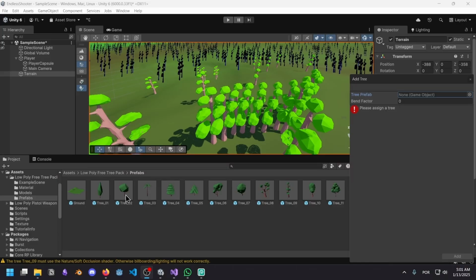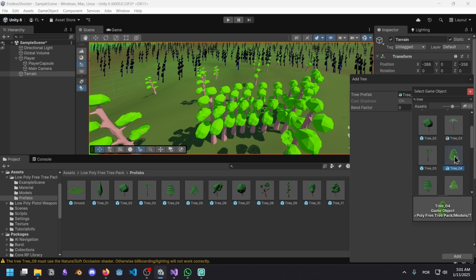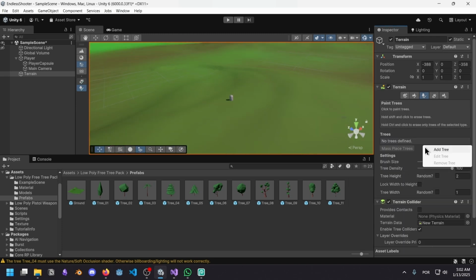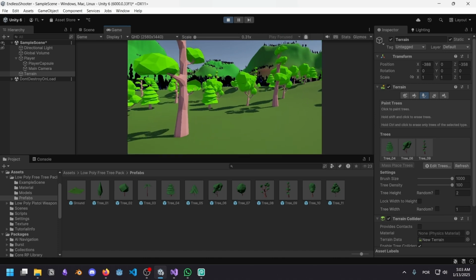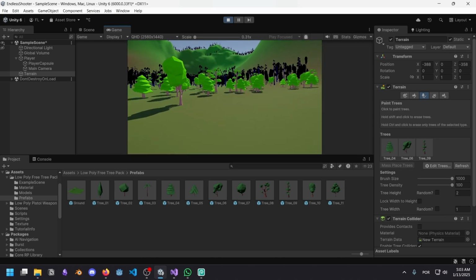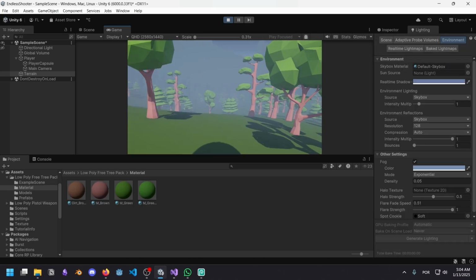I'm inclined to suicide right now, but I found the problem. I was searching for tree and I was selecting the model instead of the prefab. If you give me another chance to prove that I'm not an idiot, you must give me another chance, because let's just pretend that nothing happened. And it turns out it was all my fault all along. The problem is always the thing that is sitting between the computer and the chair. Wow, this looks really good.